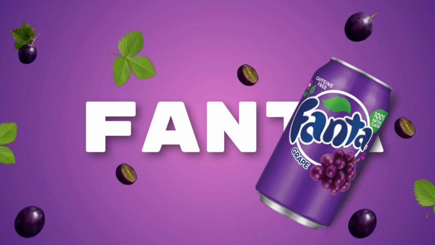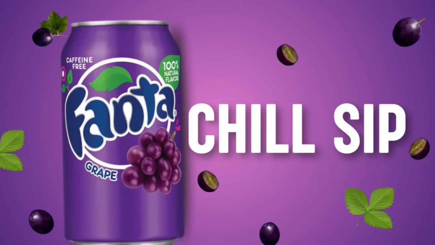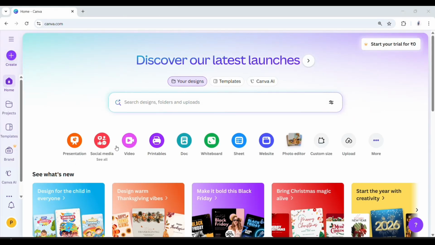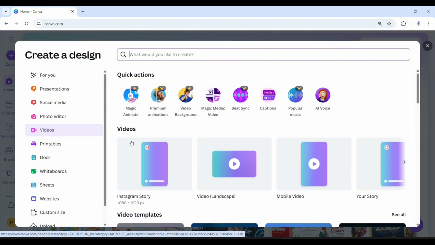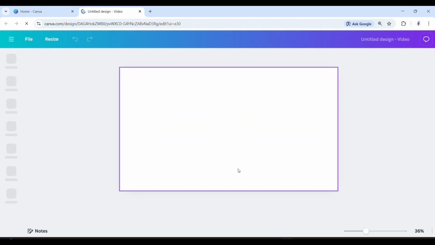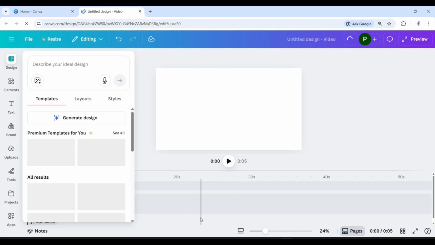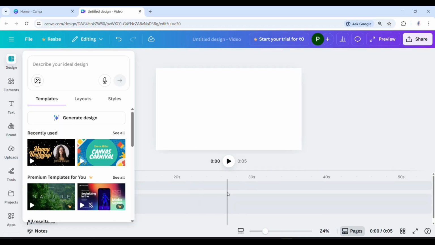Today I'll show you how to create this type of product animation on Canva. Go to Canva, press videos and select video landscape. As you can see, Canva has changed its interface for creating videos. You can add the first background.